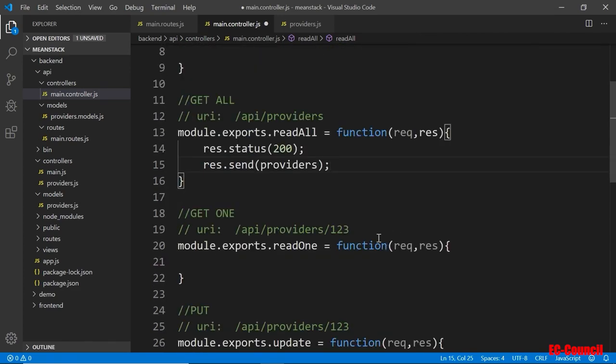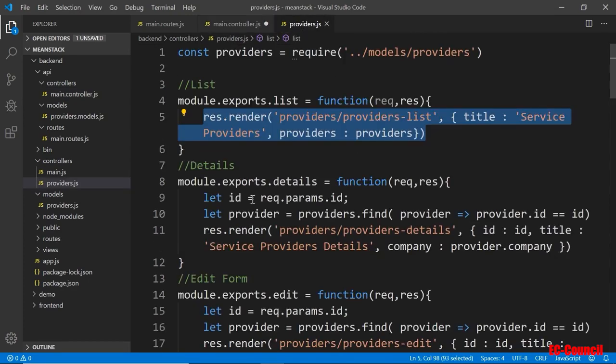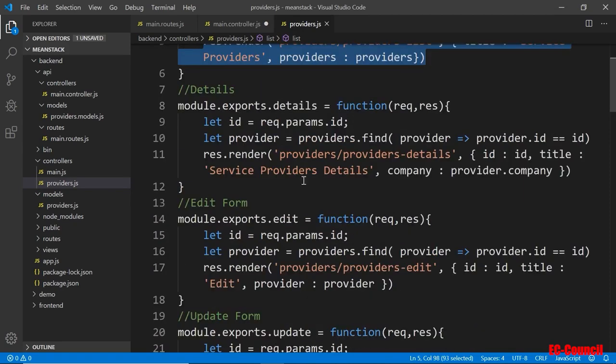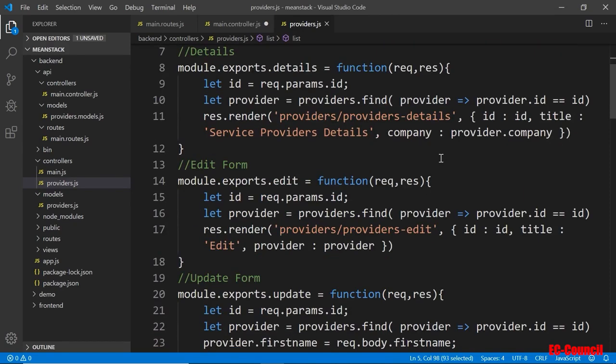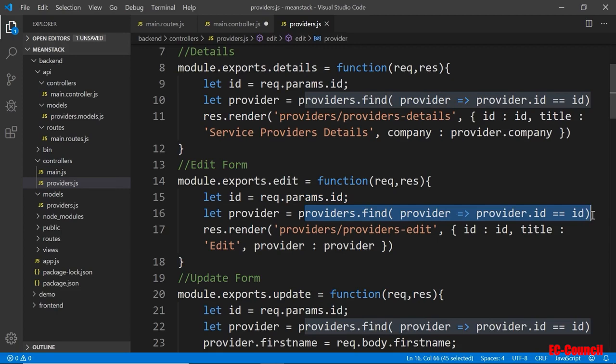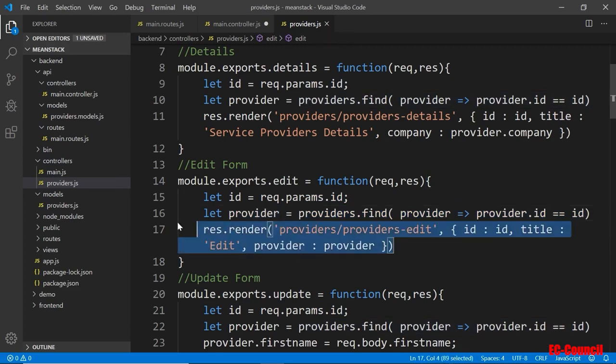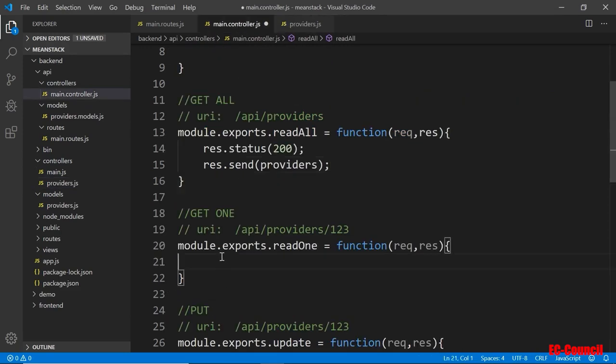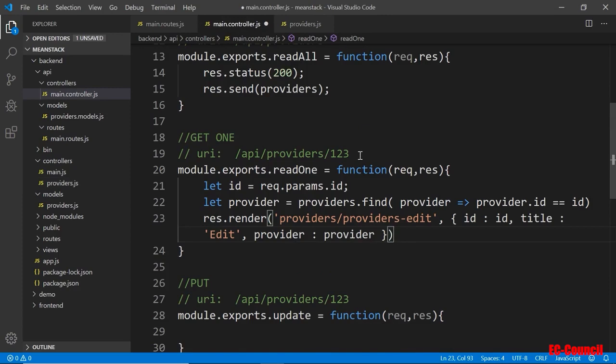So that's pretty much it for that one. Now the get one is kind of similar. If you go back to the get one, as you can see, we don't have one here, but it will be similar to the edit. When you edit, we need to find the ID, and then from the ID, we're going to find it in the list, and then send that over to a provider, and then send that off. So I'm going to copy this and go back to the main controller and put it right in here. We'll just modify this a little bit here. Okay.